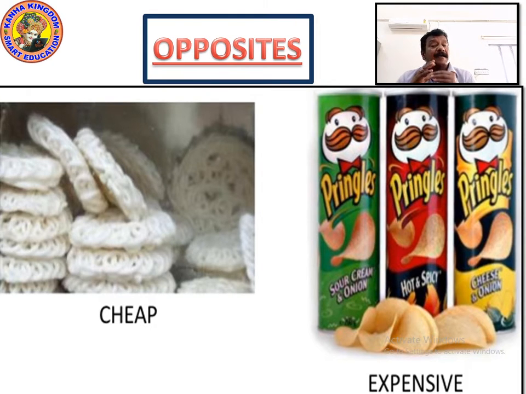Cheap means a lesser amount. If you have to spend 100 rupees, the same thing can come in 50. It means you get things cheaper, at half the rate. And the things which are costly, expensive, instead of 50, you need to give more, 70 rupees or maybe 80 rupees. These are expensive. Cheap, expensive. Opposites. Please write it down.